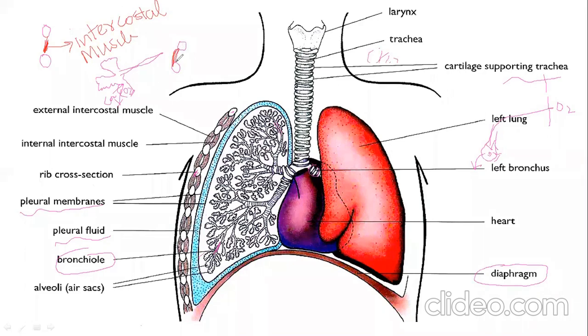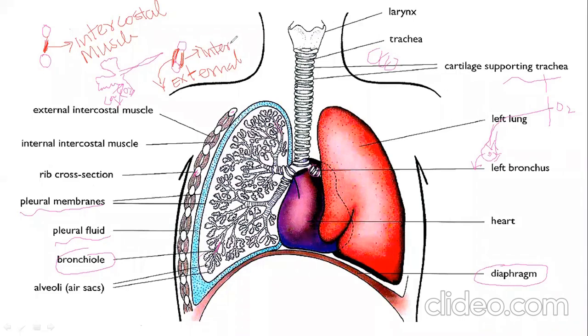External intercostal muscle, external from outside. While the muscle that is toward the lungs is called internal intercostal muscle.